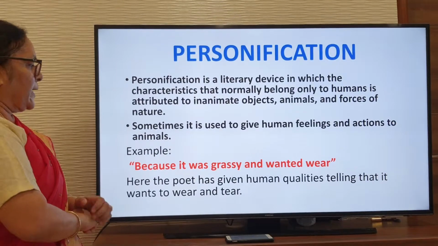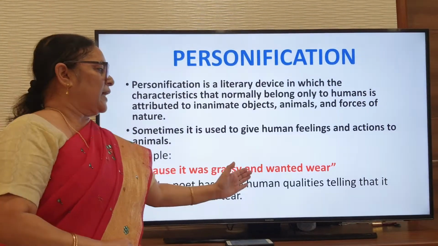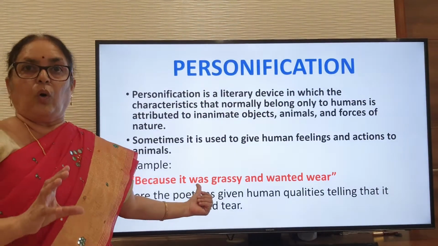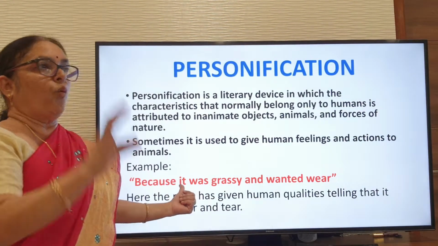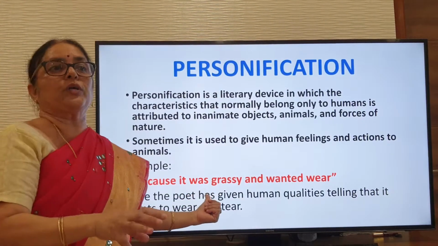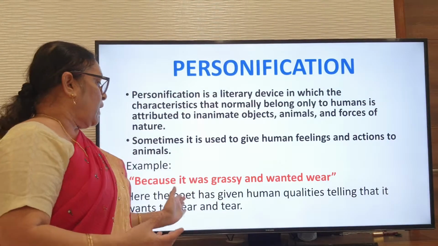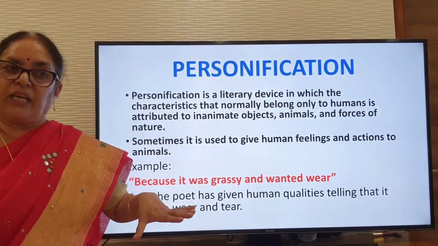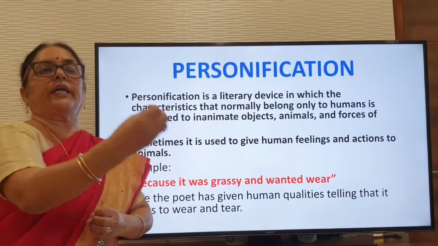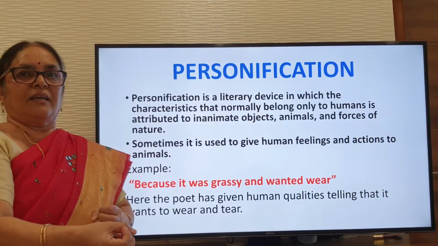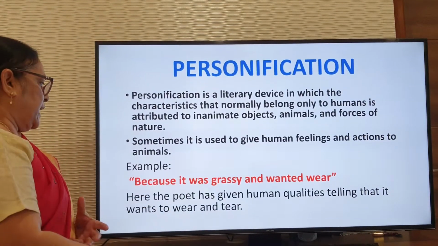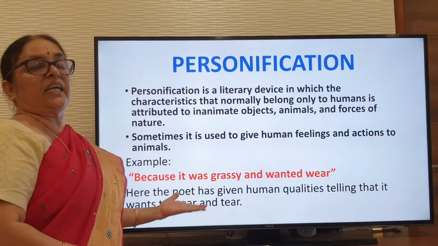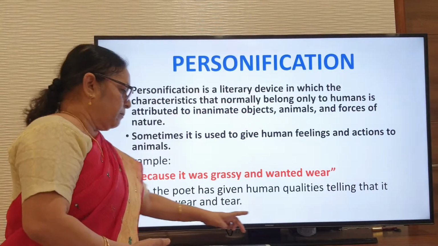Now here the example is "because it was grassy and wanted wear." It refers to the road, the road which the poet chose and wanted to go on. What he was telling, "grassy and wanted wear," means the road is very grassy and the road wanted to be worn out, so the road is personified there. Here the poet is giving human qualities to the road, saying that it wanted wear.